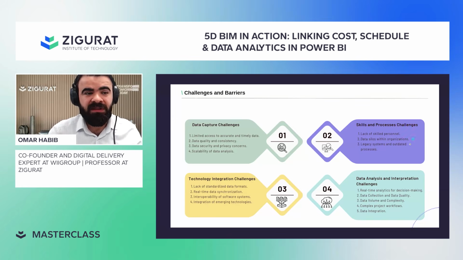I'll go very quickly through real-time analytic decision making, the collection of data, and quality. You know, the rule for data analytics is garbage in, garbage out. So you need to really invest a lot of time in data engineering, how to clean your data and how to get your data in. And then the complex project workflow and the data integration. In the data analytics environment, the complex workflow might end up as a mess in terms of how you integrate your data. You might have the same information from different sources and so on.